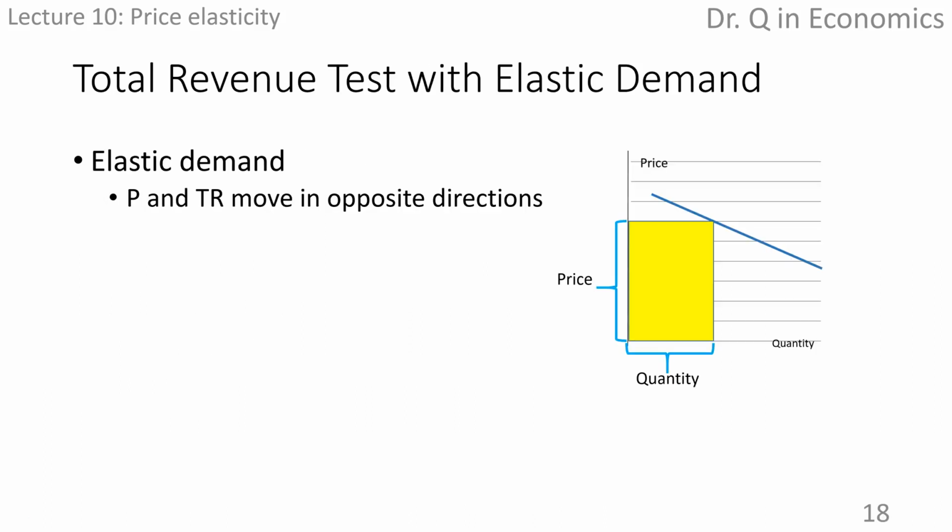Let's look at the total revenue test with a graphical expression. Total revenue is the product of price and quantity, which can be shown by this yellow rectangular area. If price decreases, we can compare the new total revenue against the previous total revenue.